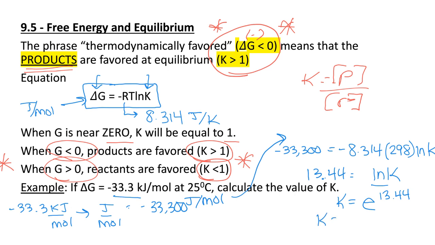So K is going to be 6.87 times 10 to the 5th. And so that's a big K value, which makes sense. If I have negative delta G, that's a thermodynamically favorable number. Negative delta G means I'm going to have a K value that's greater than 1, which I do, 6.87 times 10 to the 5th.